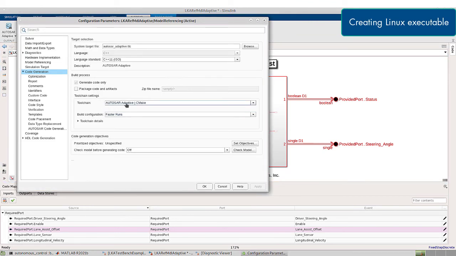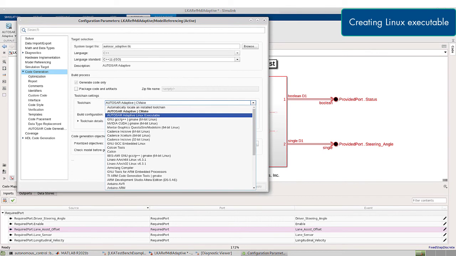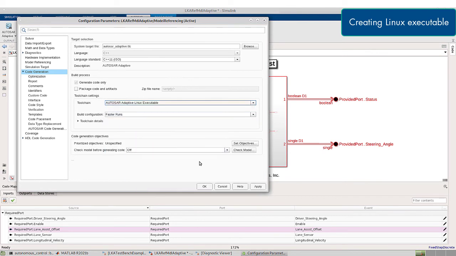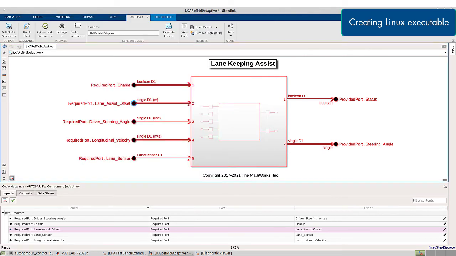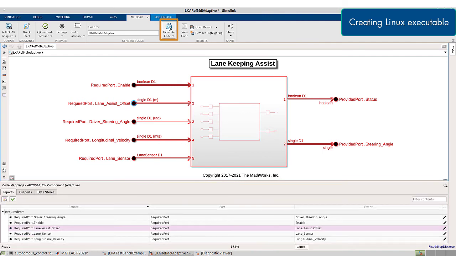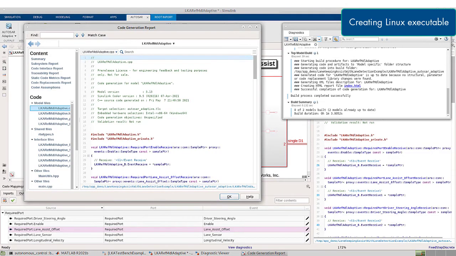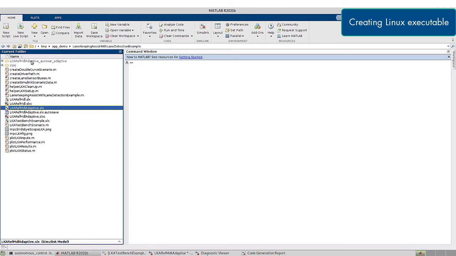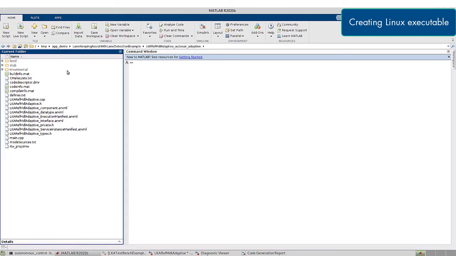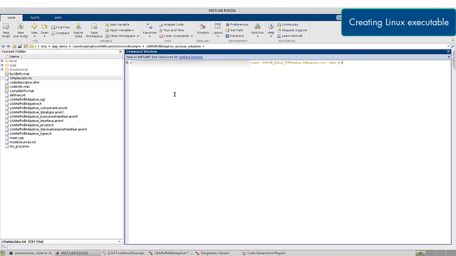Open the config set settings from the tool strip. Change the toolchain to AUTOSAR adaptive Linux executable. Now generate code for the model. CPP files as well as ARXML files are generated. Navigate to the subfolder. A CMakeLists.txt file is created during code generation, which is used for building a Linux standalone executable.